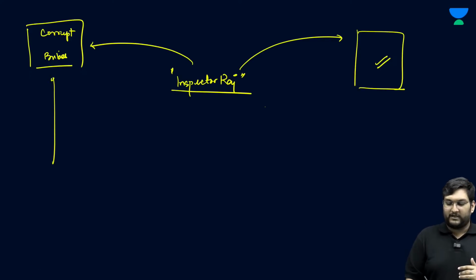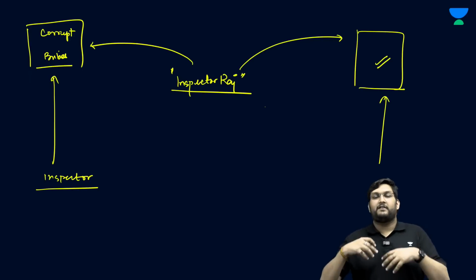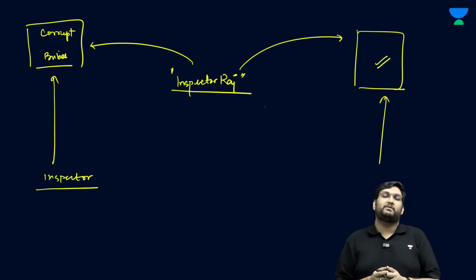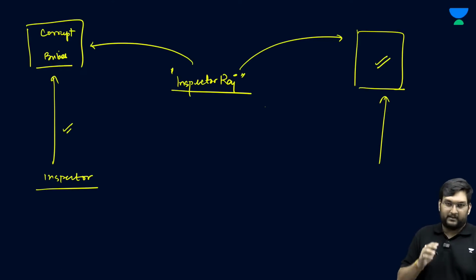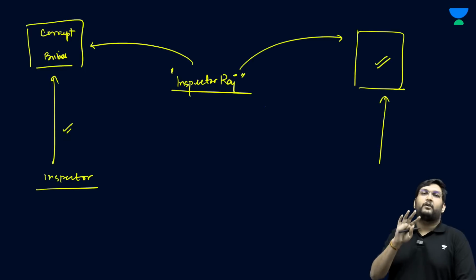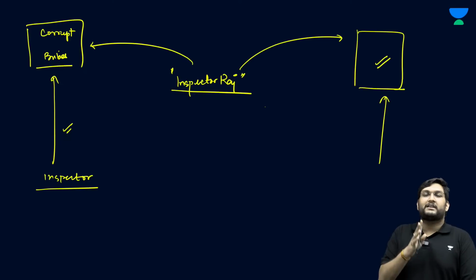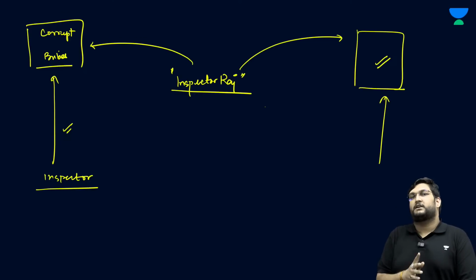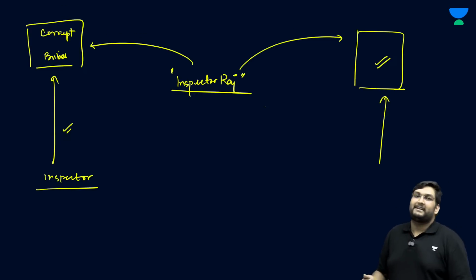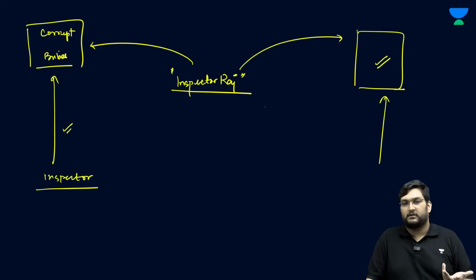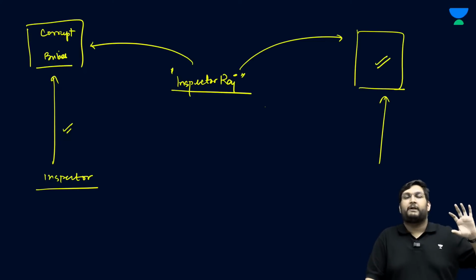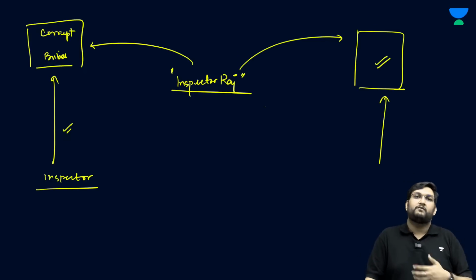If you are at one extreme where you are giving inspectors too much power, then you are reaching the other extreme where you are not even trying to create a regime in which they fear the inspectors. And ironically, even if the companies are found in violation, the prosecution rate is at 6%, meaning out of all cases which go to your labor department, only 6% get prosecuted. And therefore, nobody fears these inspectors either. So, from a period in which inspectors were a nuisance, we are at a point where inspectors are useless.